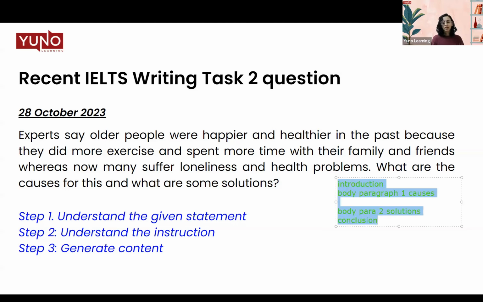All right. Last but not the least, generate content. You can take about a minute to think about what you are going to talk about in this essay. We have written a prepared sample answer for you with what we think are the causes, but what do you think are the causes and what solutions will you provide for those problems? If people are not exercising enough, that makes them suffer from health problems. So what is the major cause of that? One thing that we discussed earlier was technological innovation. Another could be sedentary lifestyles, or whatever cause you want to focus on. And then you sync your solution with it, so that the solution to this particular root cause would be this.